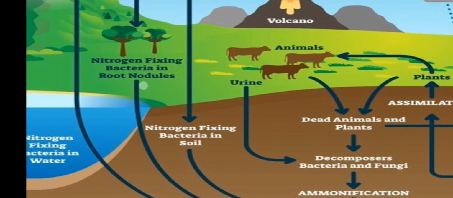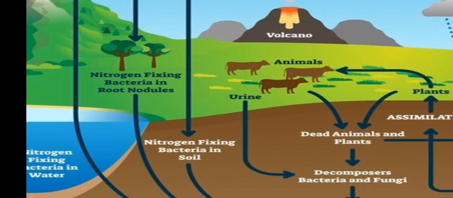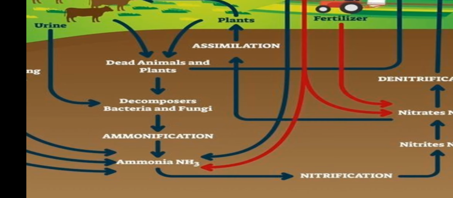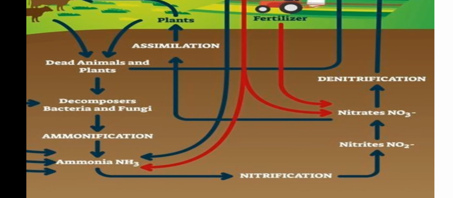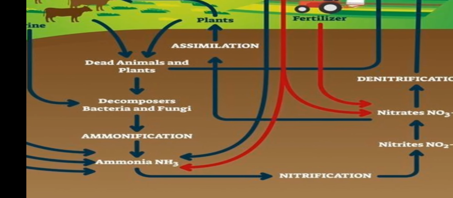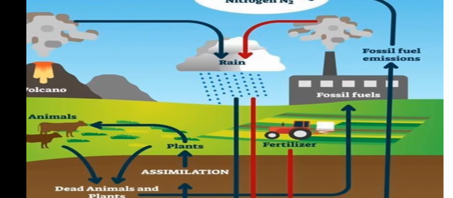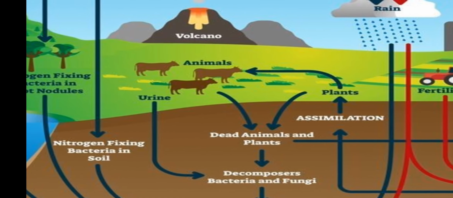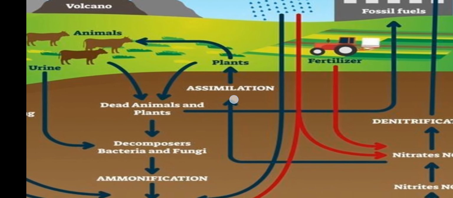Nitrogen fixation, by bacteria present on the root nodules of the plants. Then it goes to ammonia and ammonium, which are absorbed by the nitrification process, and then plants can absorb this. Then nitrates and the denitrification process, and this goes back to the soil. We see the assimilation process, where nitrates are absorbed by the plant.